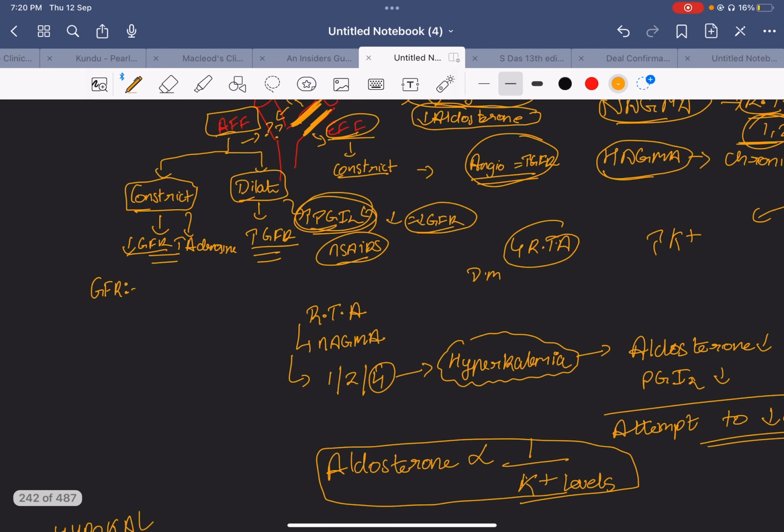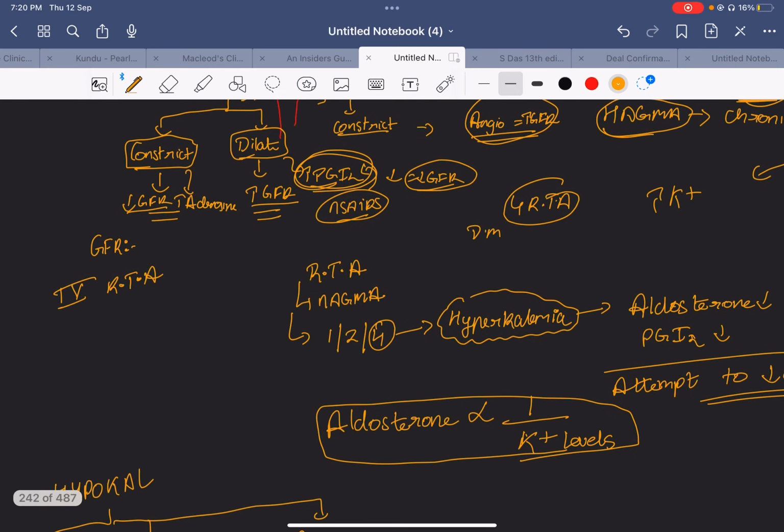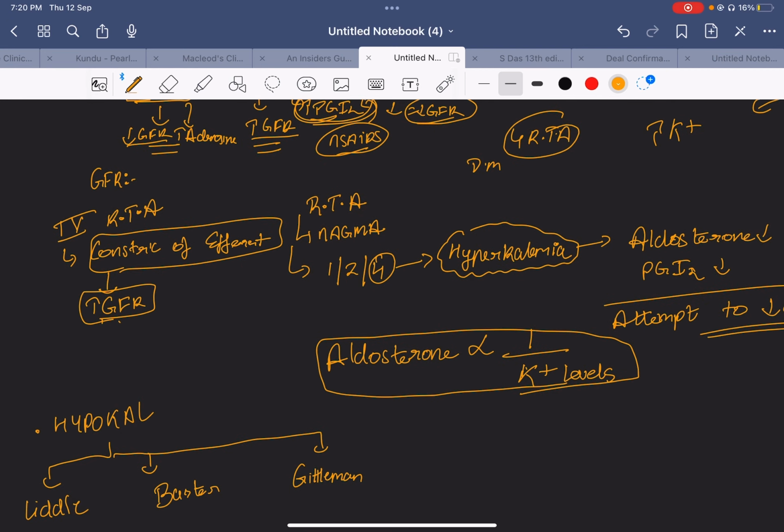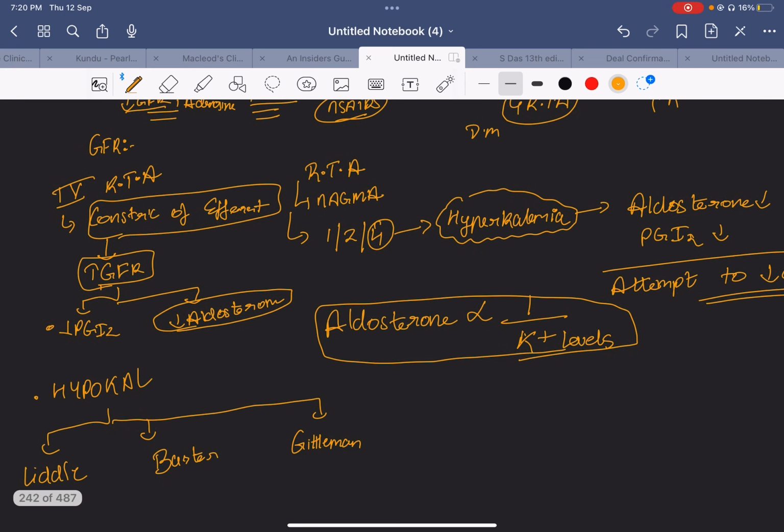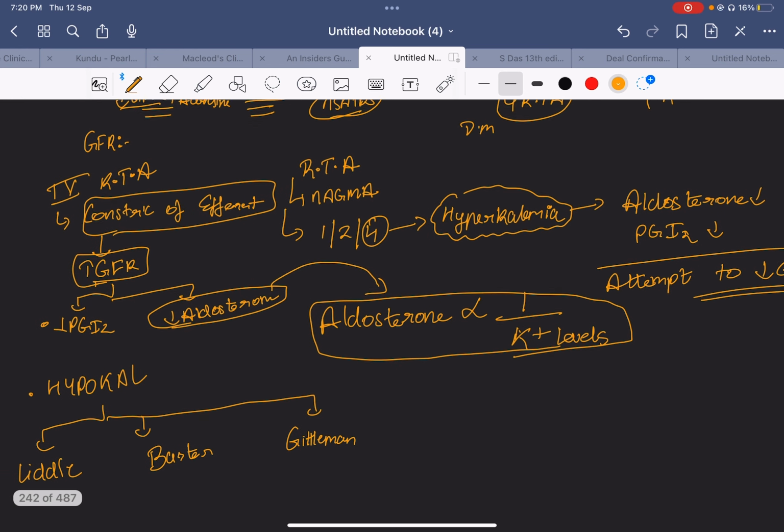So please remember, in type 4 renal tubular acidosis, the pathophysiology goes something like this: there is constriction of the efferent arteriole. Because of this constriction of the efferent arteriole, there is an increase in the GFR. The body wants to decrease this increased GFR. So it does two things. It decreases the PGI2 and it decreases the aldosterone levels. Because there is a decrease in the aldosterone levels, there is an increase in the potassium levels.